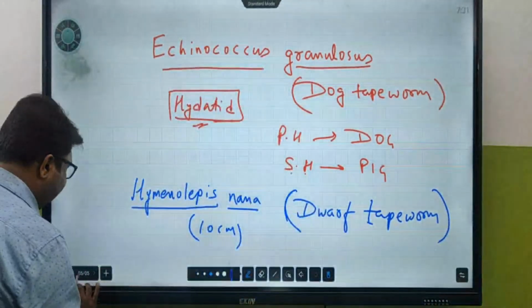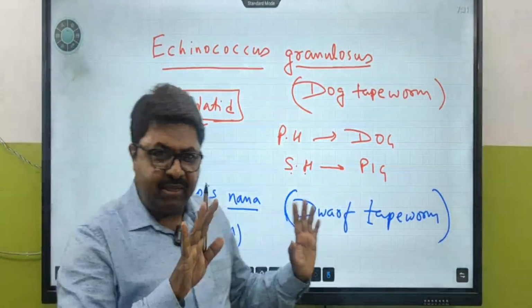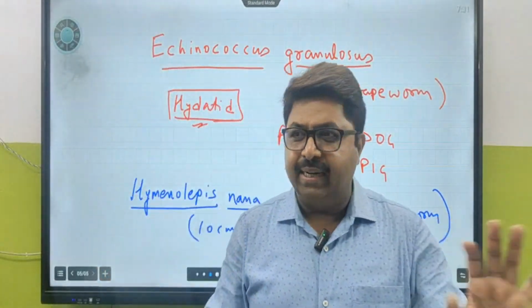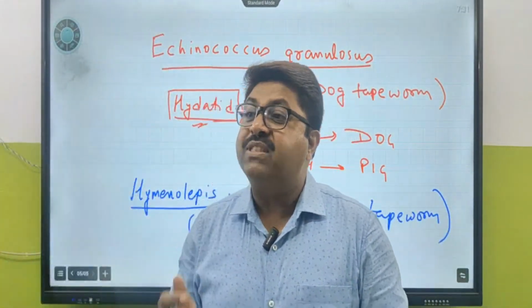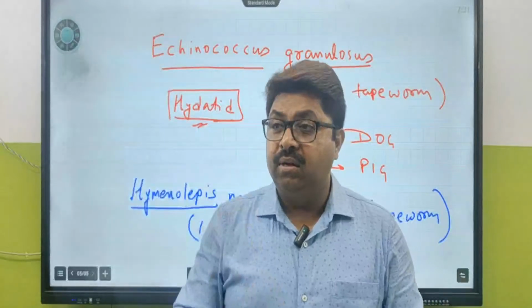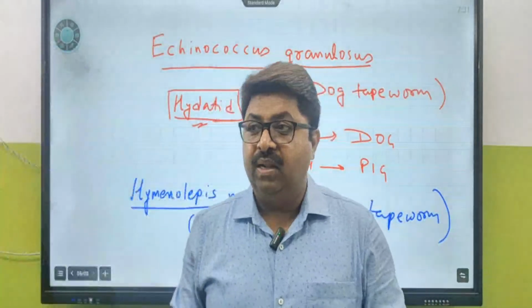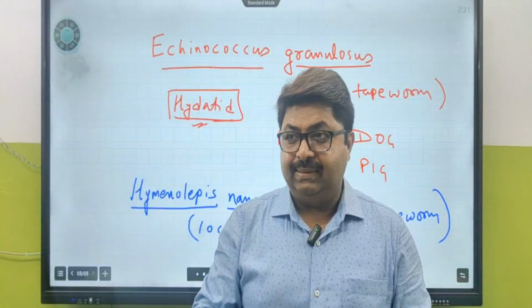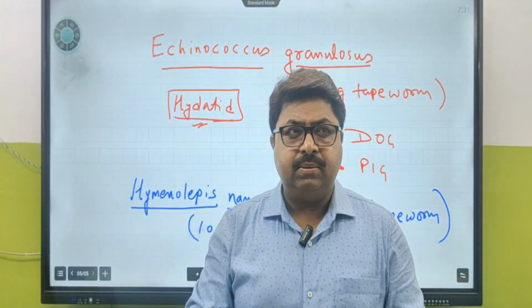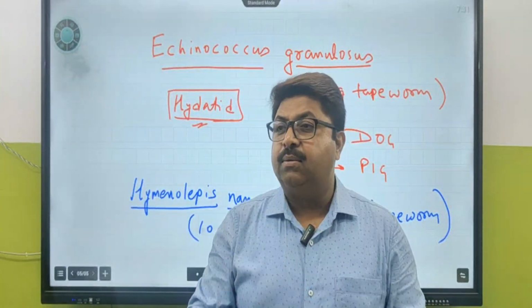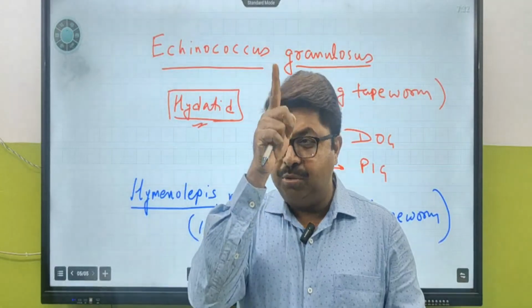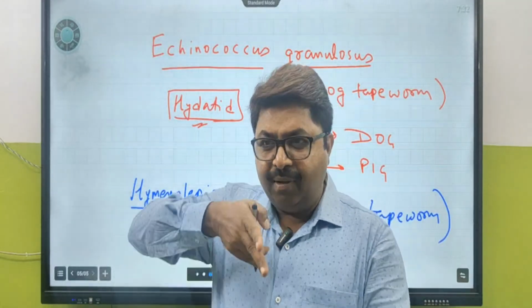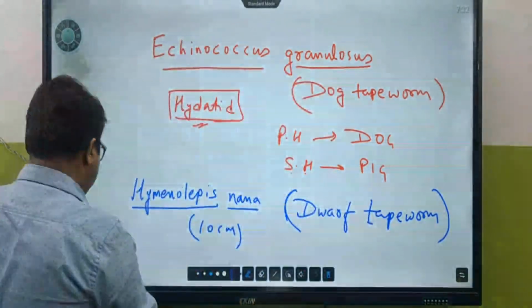Okay, let's come back. So the nice-to-know things are over. Let's get into the details of it. What kind of symmetry can you go for? If I give you the tapeworm and you have scissors, and I tell you to cut it into two pieces, in which plane are you going to cut it? From the scolex to the tip. Bilateral. So what is the symmetry they show?